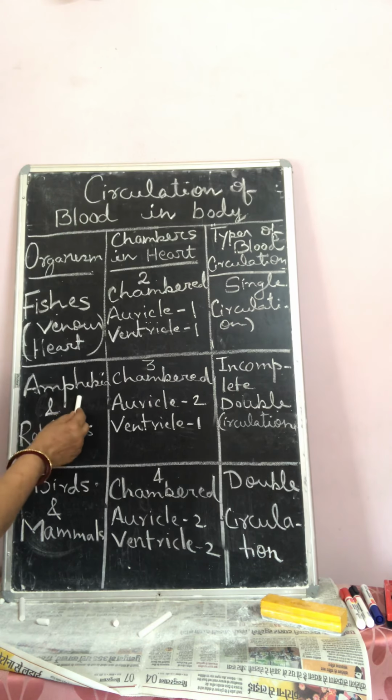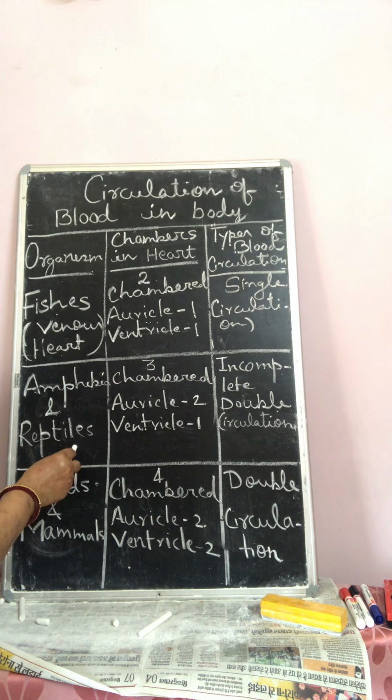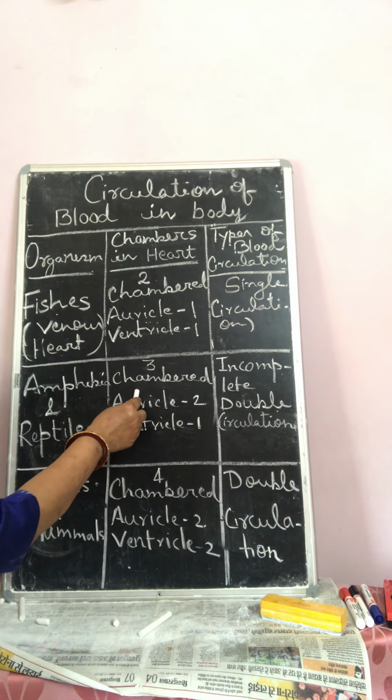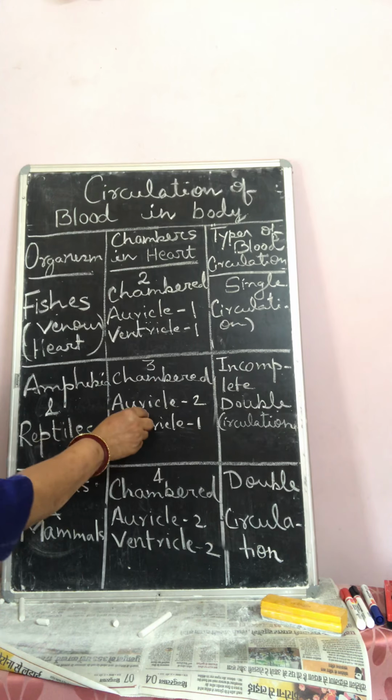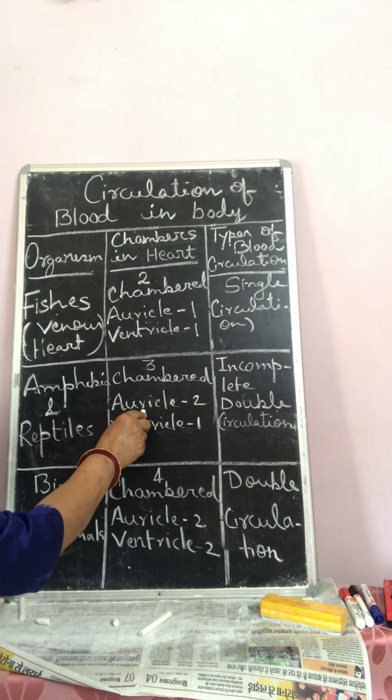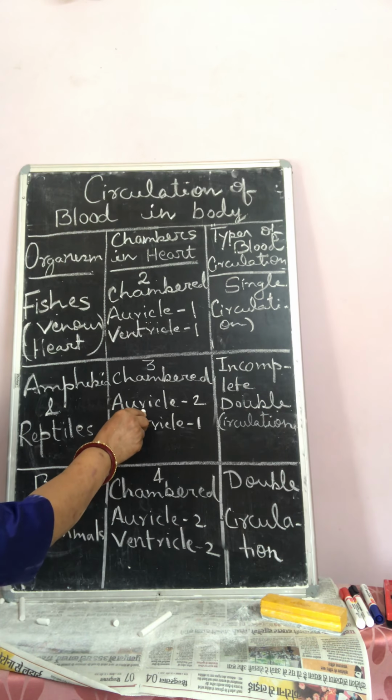Now come to the second group of organisms. The second group is amphibia and reptiles. When you see its heart, you will find it is three chambered. In three chambers, two are auricles and one is ventricle. The auricles receive both pure and impure blood through different channels.